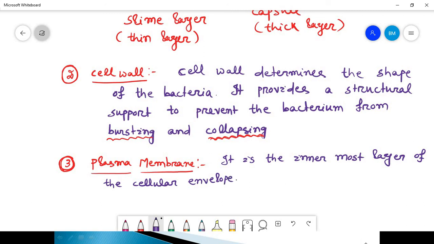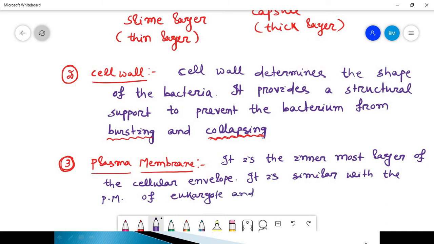This plasma membrane is structurally similar to the plasma membrane, I'm just writing it as PM, of eukaryotes. And it is a semi-permeable membrane.